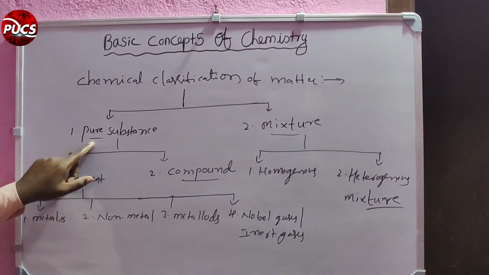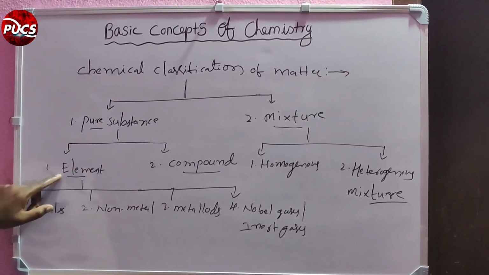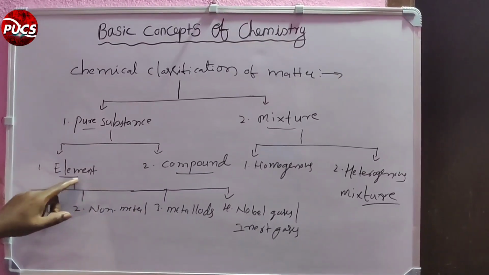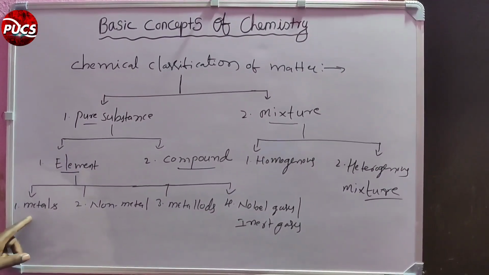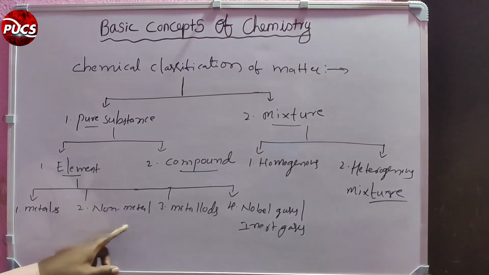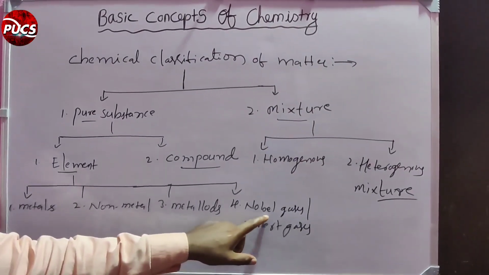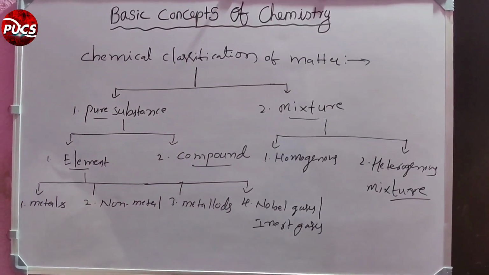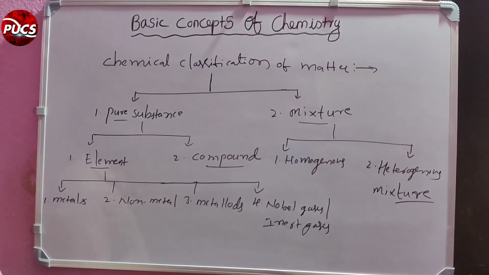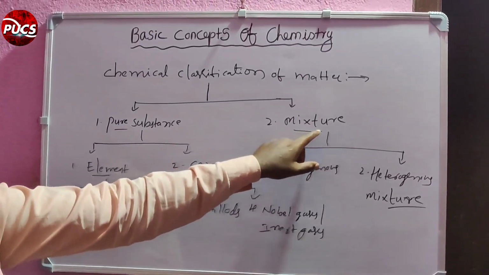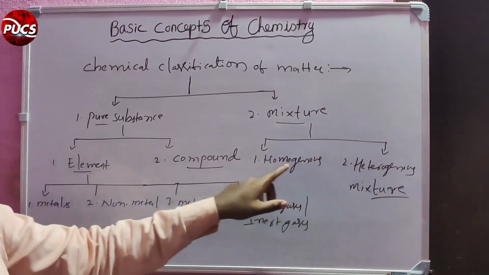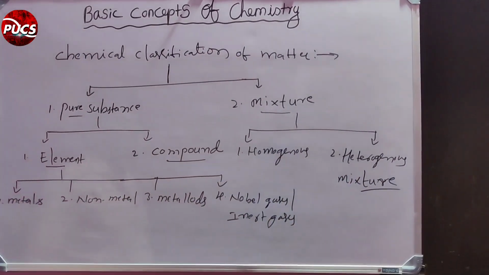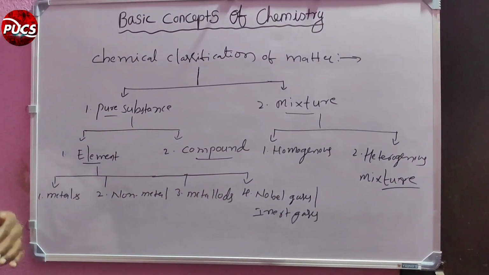Pure substance is again classified into two types, element and compound. Elements are classified into four types: metals, non-metals, metalloids, noble gases or inert gases or rare gases. There are three names. Mixtures are classified into two types: homogeneous mixture and heterogeneous mixture. Now we are going to discuss one by one.